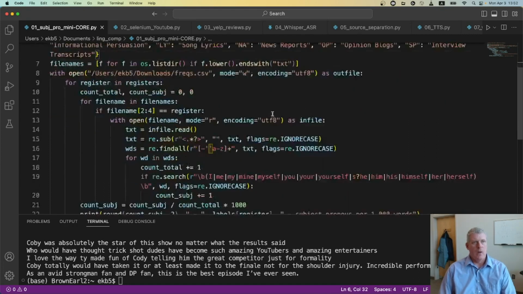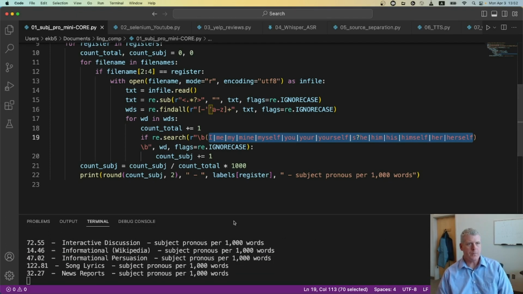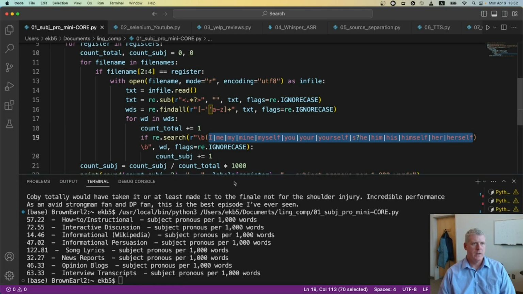And let's say I want to know what the relative frequency is of the first, second, and third person singular pronouns: I, me, mine, you, your, him, his, her, herself, etc. So if we run this script, the bottom part of my screen right now is printing out what it just did, and it took a few seconds to do that.